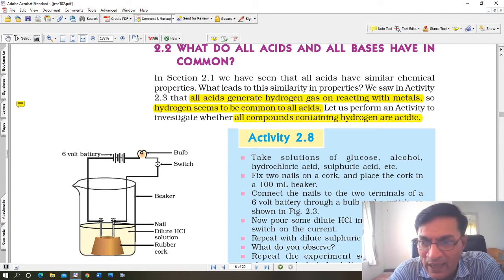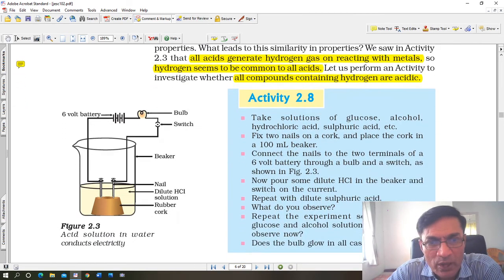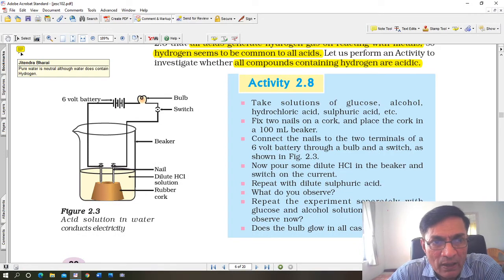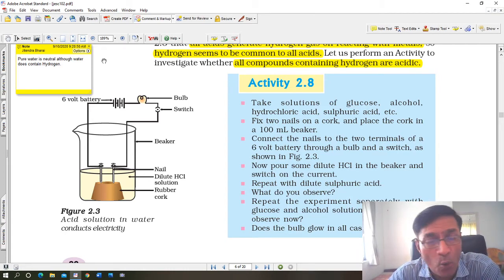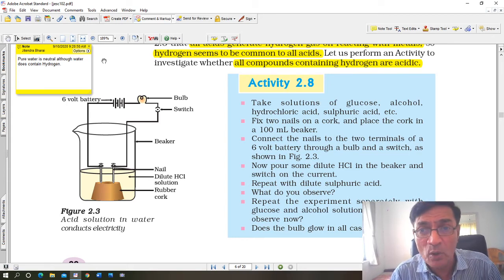So let us perform an activity which investigates whether all compounds containing hydrogen are acidic or not. The experiment is shown here. Look at the figure first. I have written a short note out here. Pure water is neutral, although water does contain hydrogen. Remember, water is made up of two parts hydrogen, one part oxygen, H2O. It contains hydrogen, but it does not liberate hydrogen ions, and because it does not liberate hydrogen ions, it is not acidic, and that is why pure water is completely neutral.